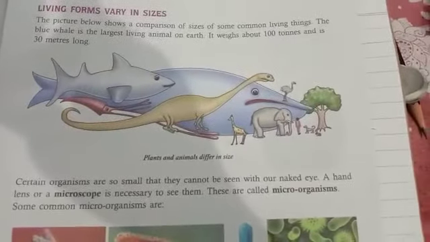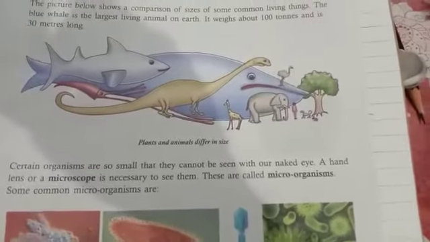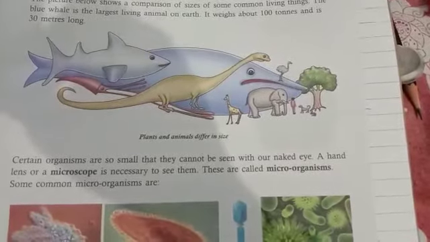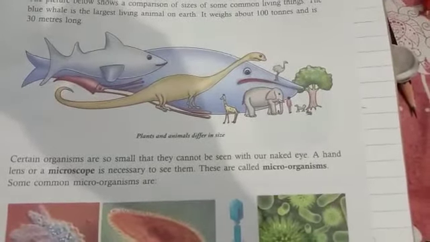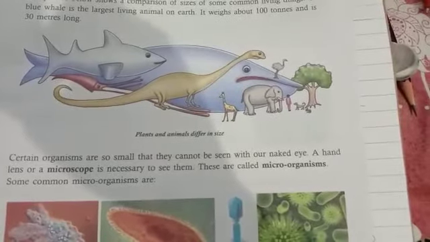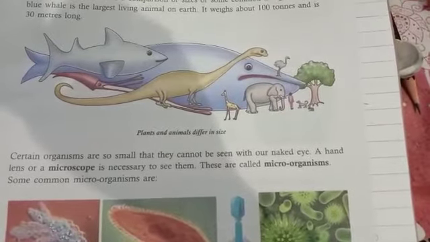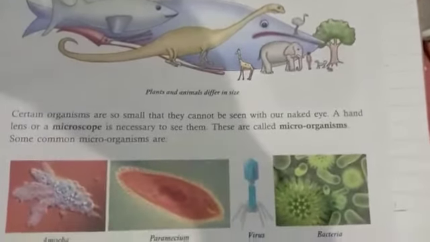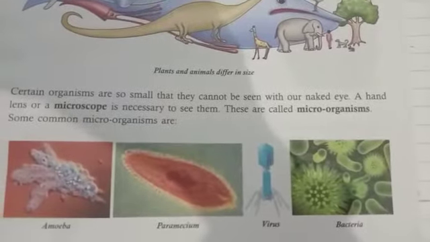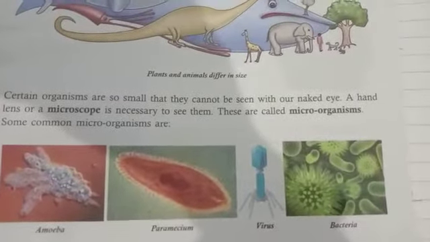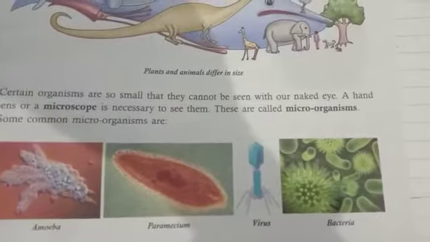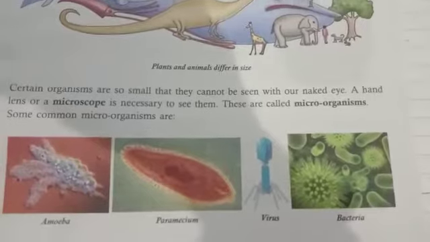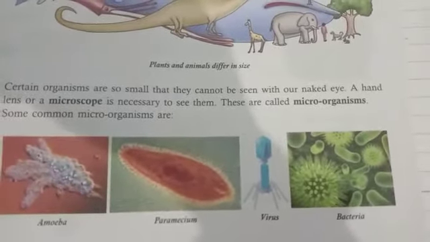Certain organisms are so small that they cannot be seen with naked eyes. A hand lens or a microscope is necessary to see them. These are called microorganisms. Micro means very small. Organism means living things. Those organisms which are very small, which cannot be seen by normal eyes or naked eyes, are considered microorganisms. For example, see in the figure, this is amoeba. Amoeba is a very small microorganism which we can see with the help of a microscope. Paramecium, virus, bacteria, these four are considered microorganisms.